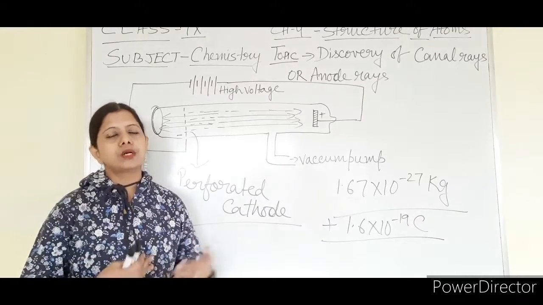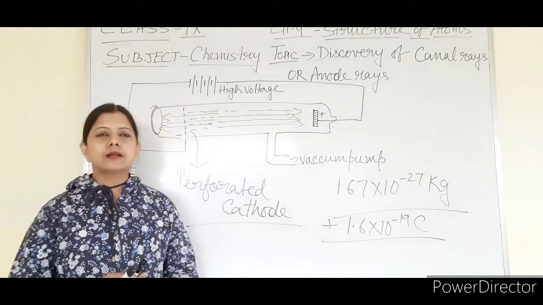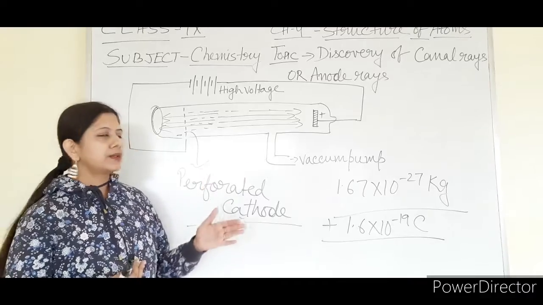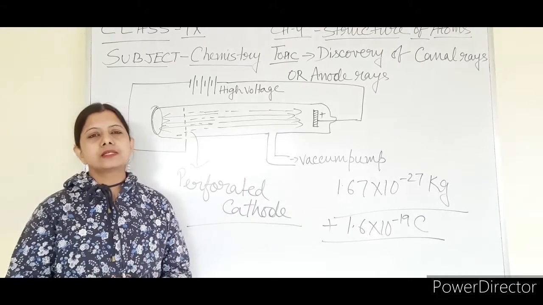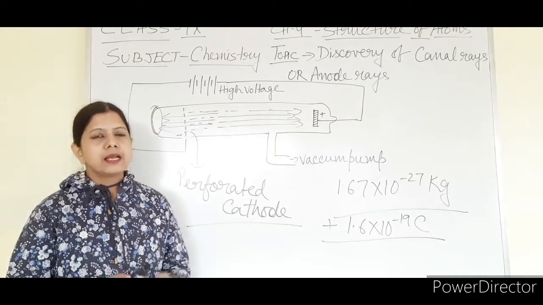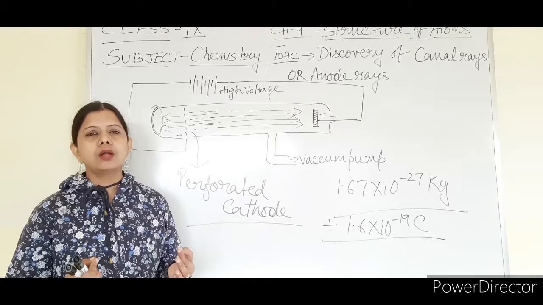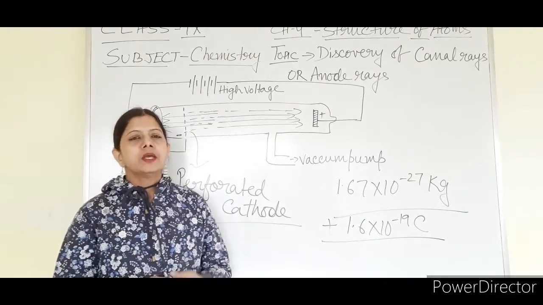So what observation did we see earlier? We saw that certain rays were found to originate from the cathode and travel towards the anode. Those rays were called cathode rays, and cathode rays are made up of particles. They are called electrons, that we have learned earlier.